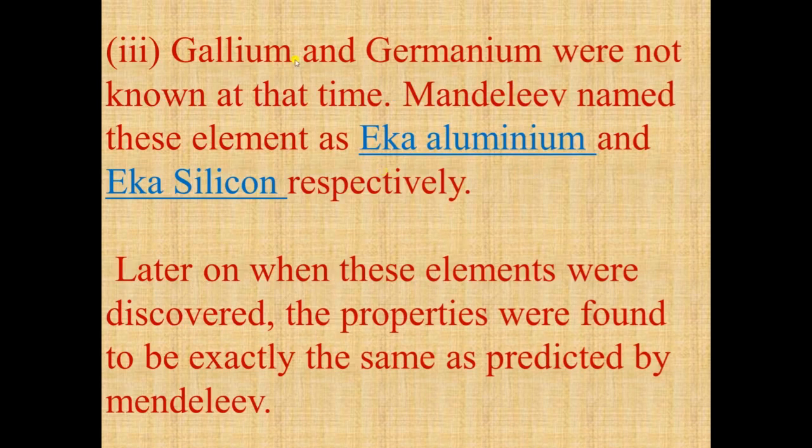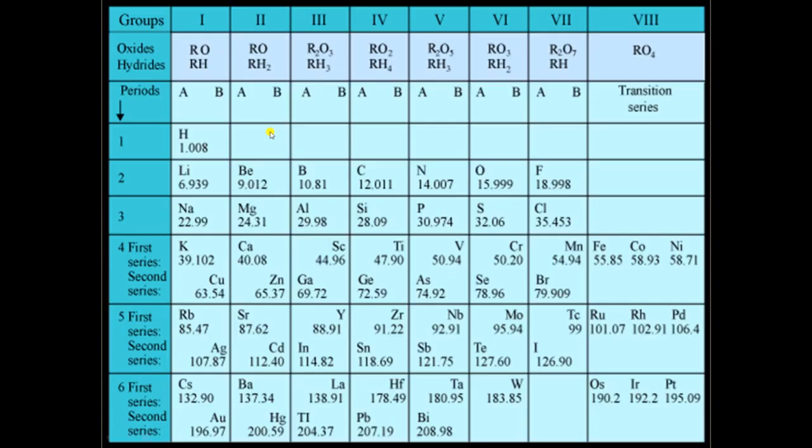For example, gallium and germanium were not known at that time. So Mendeleev named these elements Eka aluminium and Eka silicon respectively. You can see in the table that gallium was not known at that time, so he left the space, and this was known as Eka aluminium.